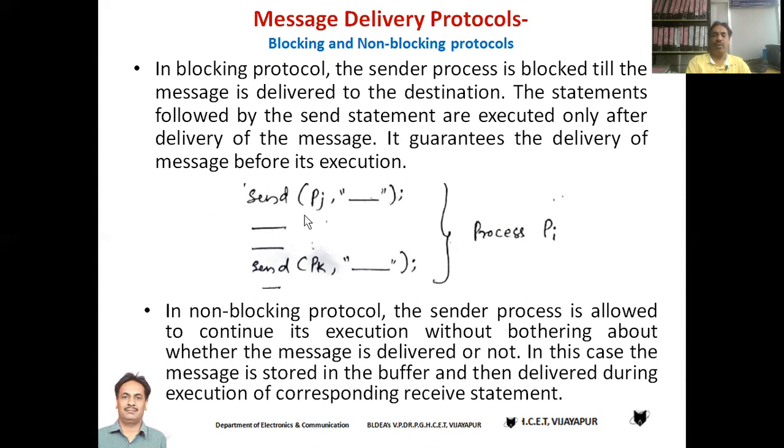In case you have a blocking protocol, what will happen is that after execution of this send to PJ, the process PI is blocked. The process PI is blocked till delivery of this message to the process PJ. Only when the message is delivered to the process PJ can the instructions following this send instruction be executed. Till then, all the instructions following this first send instruction are blocked. That's how it is referred to as a blocking protocol.